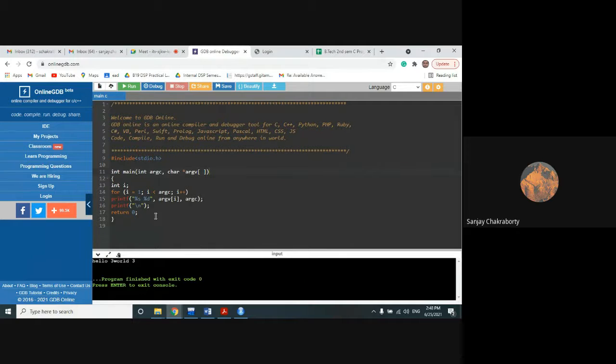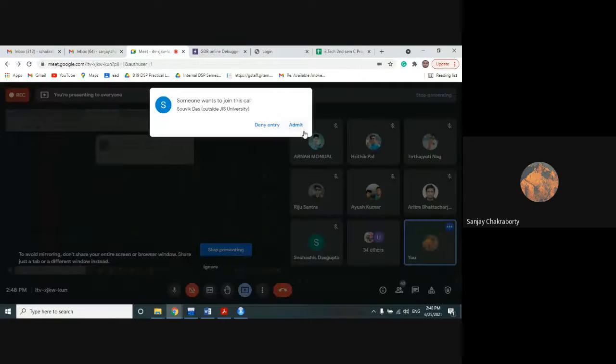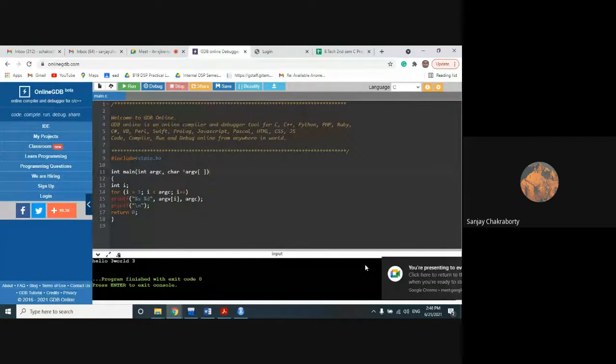Okay, so actually this 3 is the number of arguments. So hello is the first argument, 3 is the total number of arguments, and world is the second argument. Now can anyone tell me why 3 has been given here? The total number of arguments is generally 2, hello and world. Then why has an extra 1 been shown here? Can anyone tell me the answer? Do you understand what my question is?